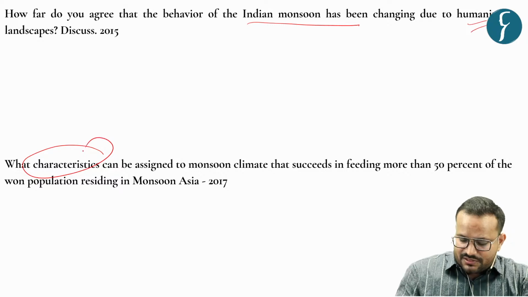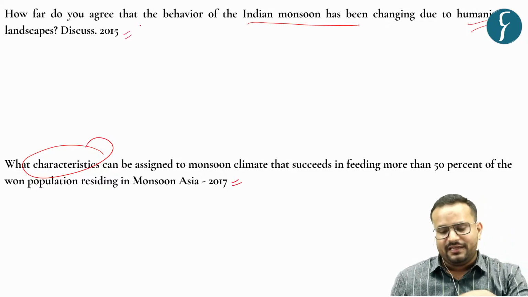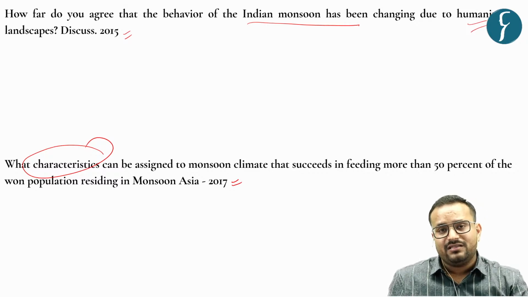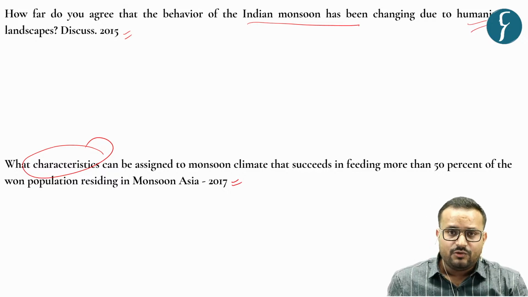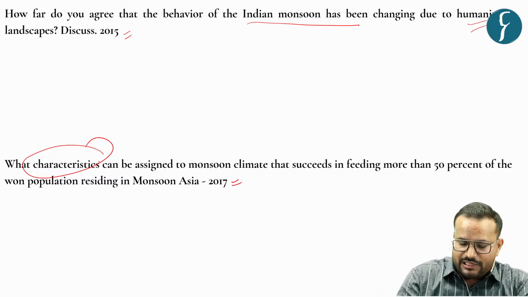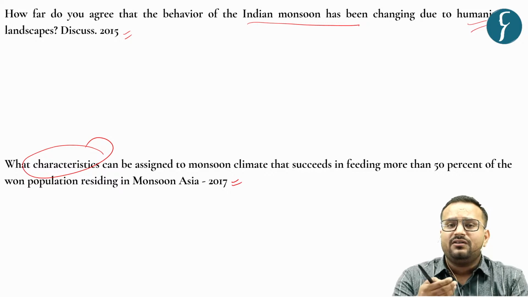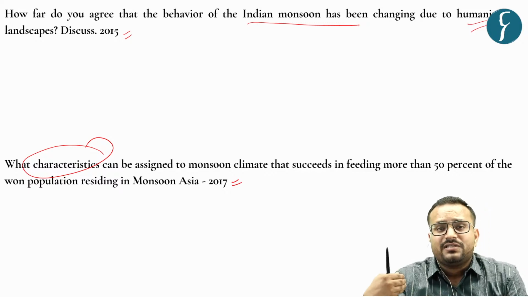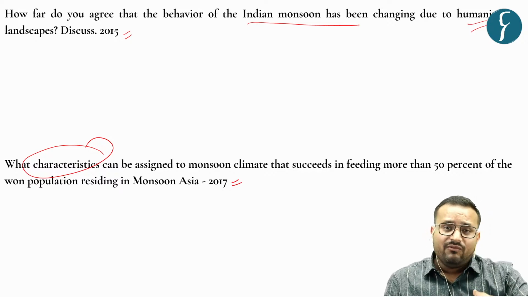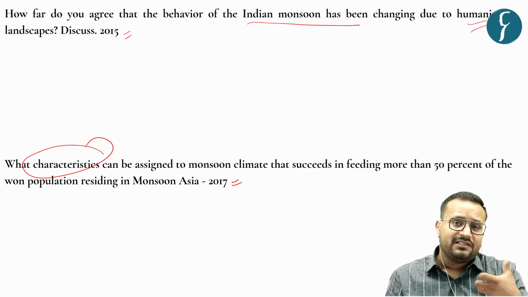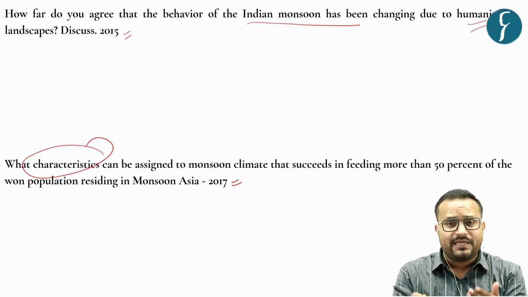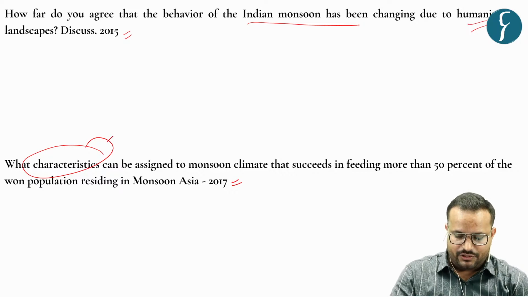Then the third question that was there in 2017, this was in 2015, and again in 2017. So you can see the importance of this topic, the Indian monsoon, how repeatedly this has been asked in the UPSC mains. Now the question is, what characteristic can be assigned to monsoon climate? So it is asking about the characteristics. So you can talk about various characteristics as to what the process itself is, what it is composed of, how long it lasts, how it withdraws, and what other socio-economic activities are taking place in congruence to this, that is the cropping activities in India, and all those as characteristics.